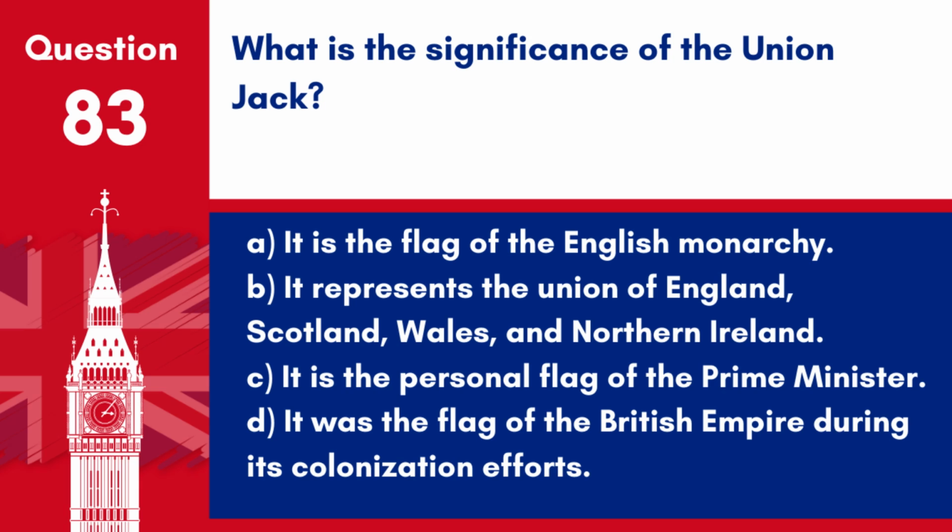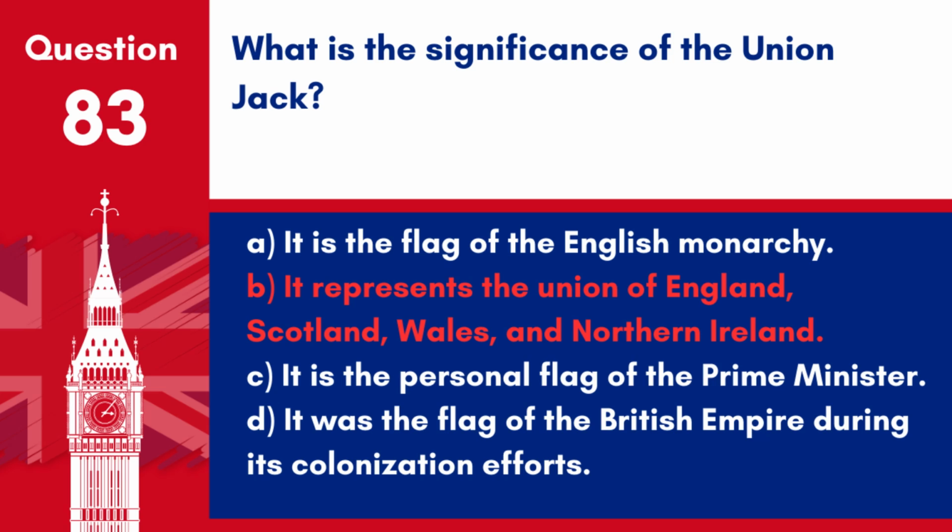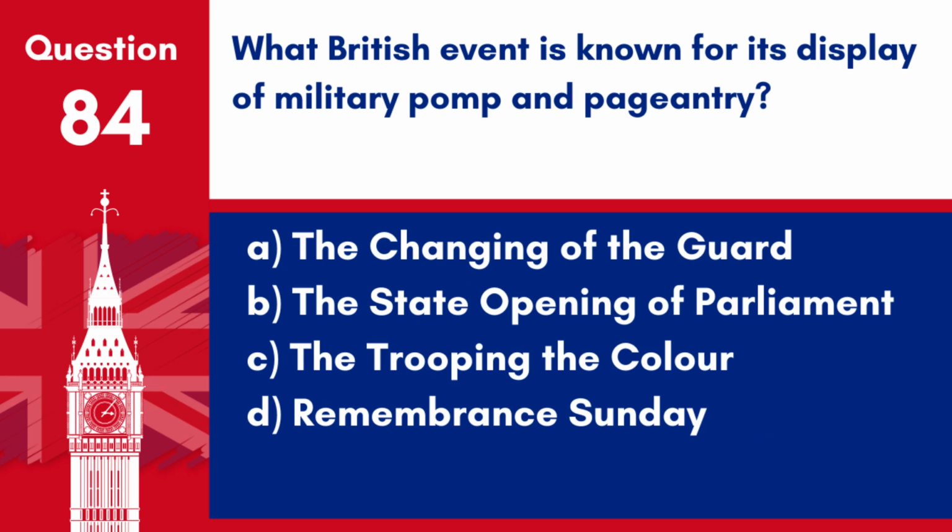Answer: B. It represents the union of England, Scotland, Wales, and Northern Ireland. The significance of the Union Jack is that it represents the union of these countries. Question 84. What British event is known for its display of military pomp and pageantry? A. The changing of the guard. B. The state opening of Parliament. C. The trooping the colour. D. Remembrance Sunday.